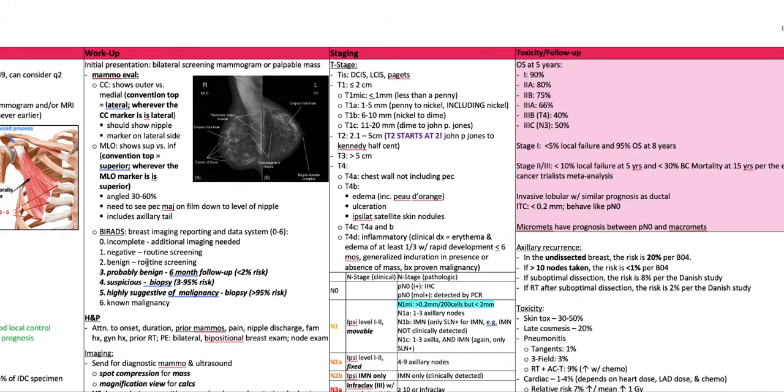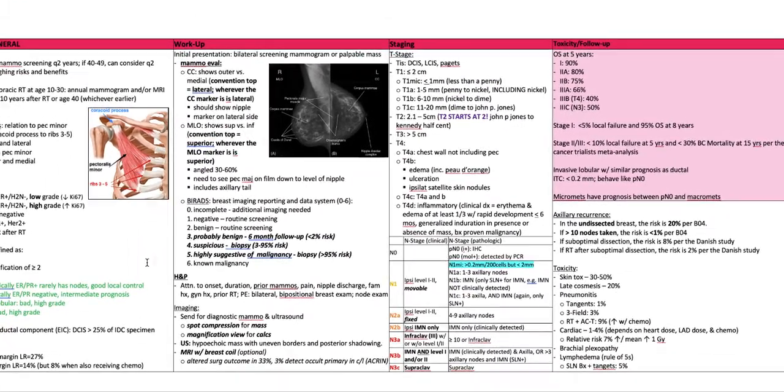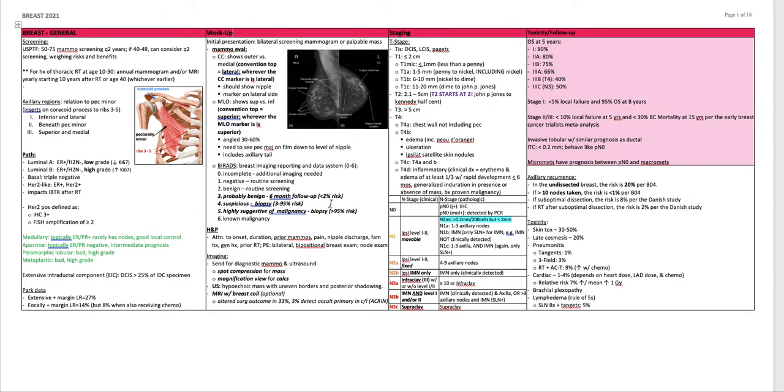The BI-RADS screening system. BI-RADS is breast imaging and reporting data system. It's scored from 0 to 6. 0 is incomplete. You need additional imaging. 1 is negative. Just get routine screening. 2 is benign, routine screening. 3 is probably benign, but you need a 6-month follow-up. There's a less than 2% risk.